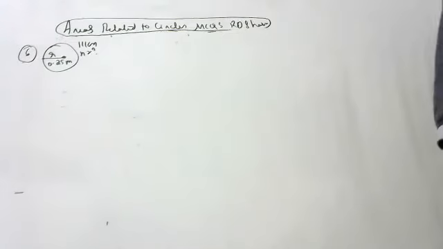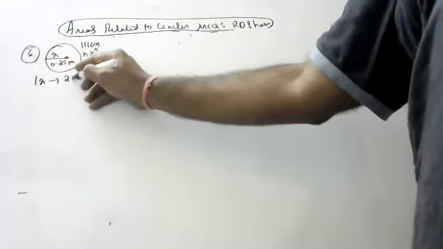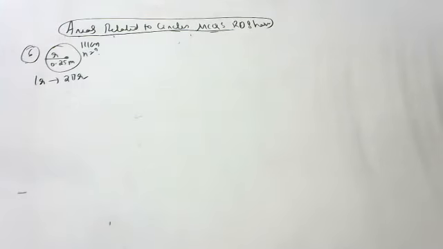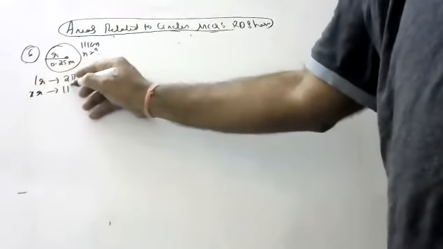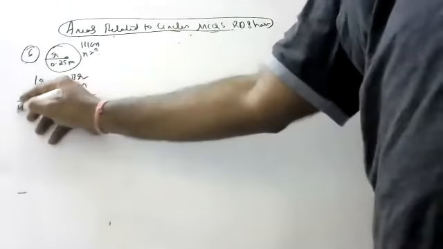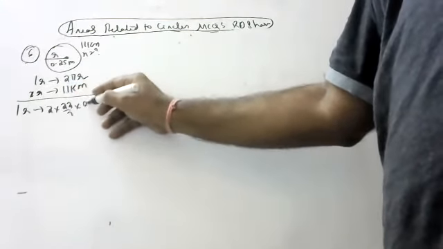What is the condition we know, children? One revolution is equal to circumference, 2 pi r. One revolution is equal to 2 pi r distance it will go. In one rotation, the circle will go 2 pi r distance, children. So, in how many rotations it will go 11 kilometers? This is the question, that's all. If you can find out this, you will get the answer, children. So, one rotation is equal to 2 into 22 by 7 into 0.25.